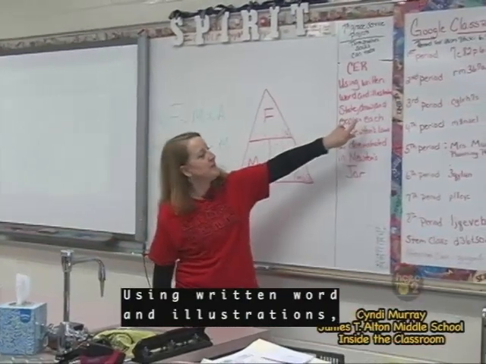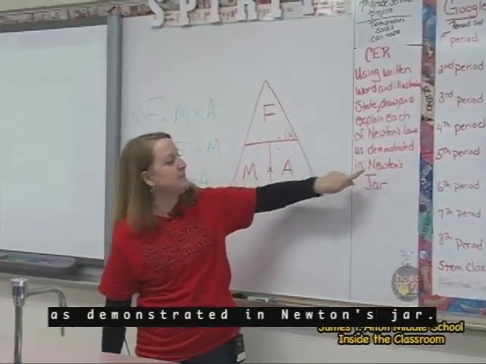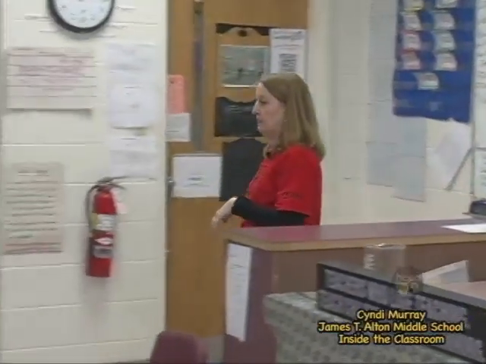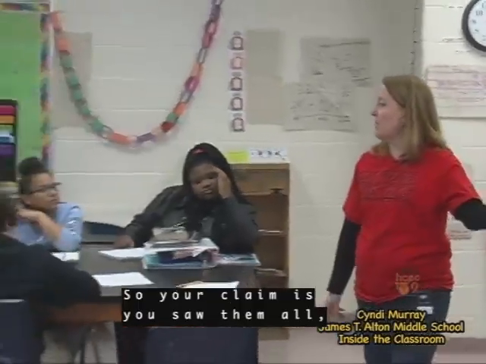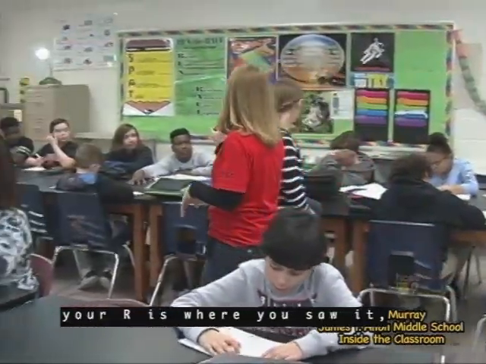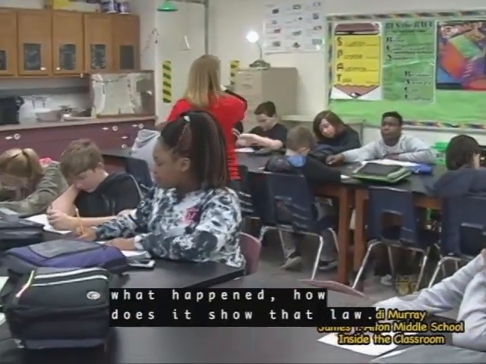Using written word and illustration, state, draw, and explain each of the Newton's laws as demonstrated in Newton's chart. Okay. So your claim is you saw them all. Your evidence is the laws themselves. Your R is where you saw them. What happened? How does that show that law?